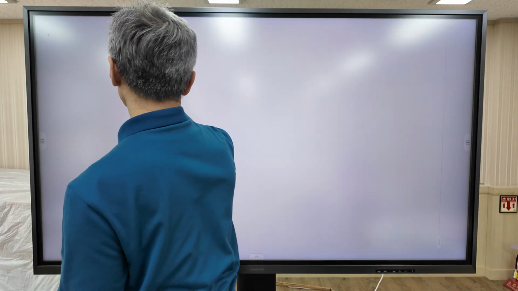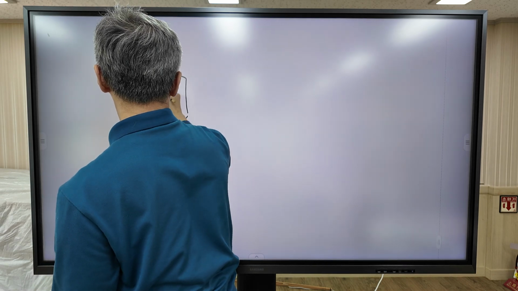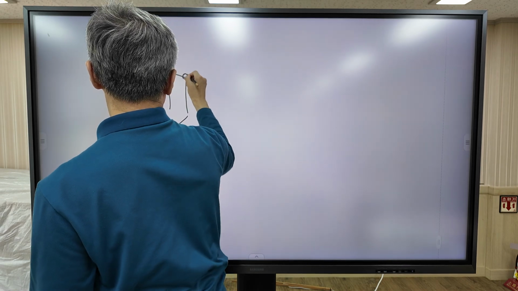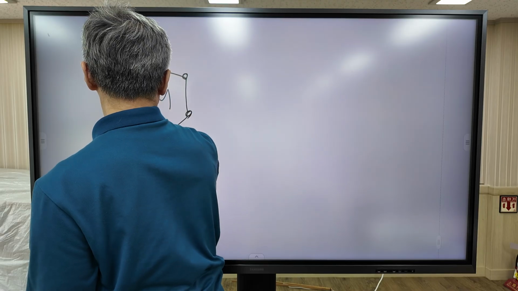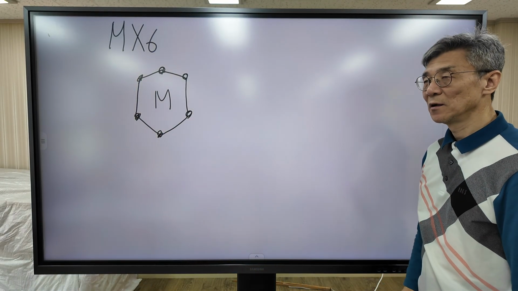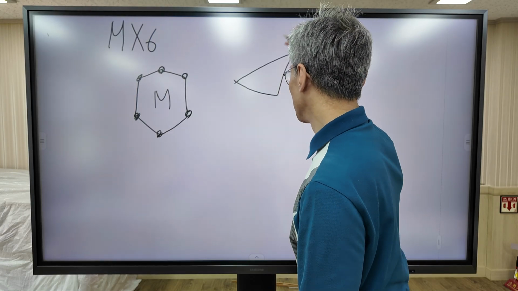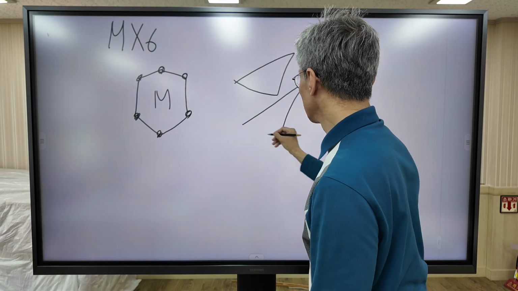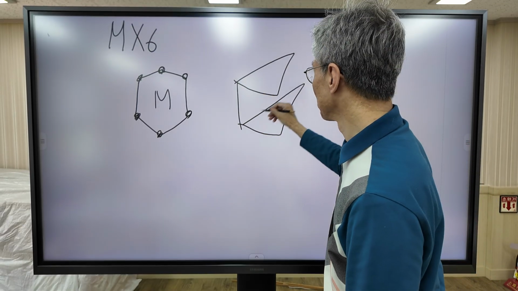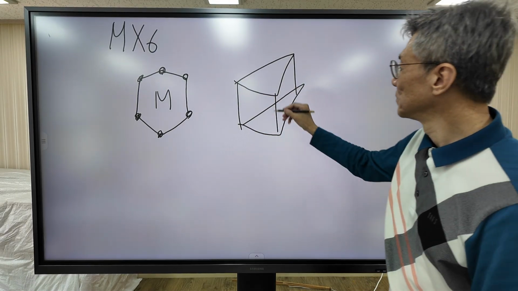The first one is the hexagonal structure. And the second structure is trigonal biprism. Triangle upper plane, triangle lower plane. This is a biprism.